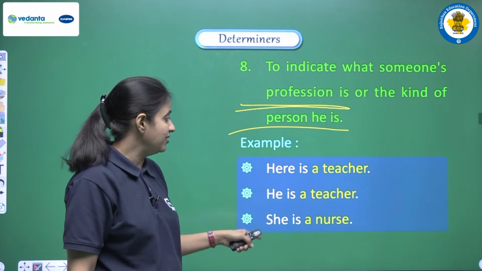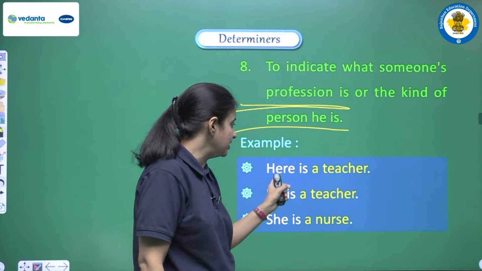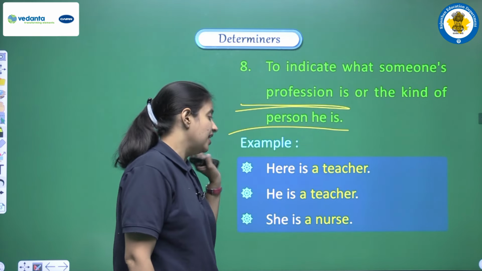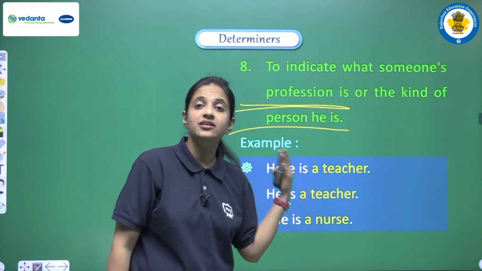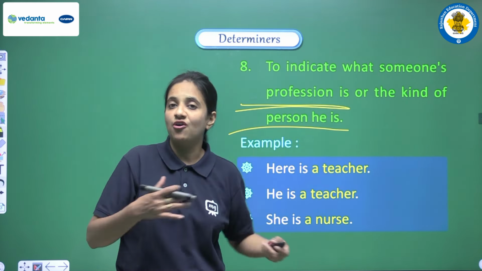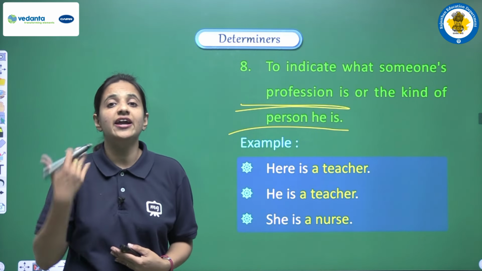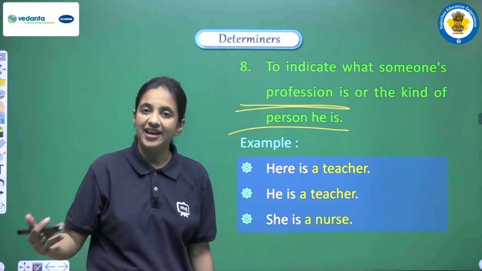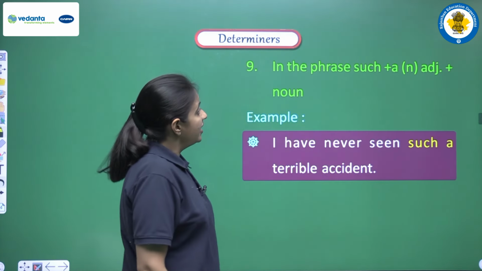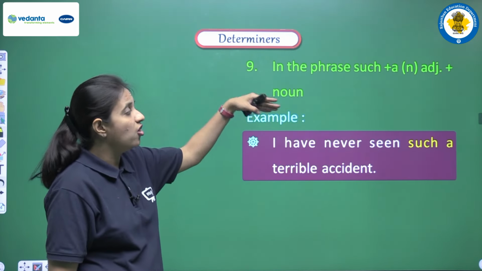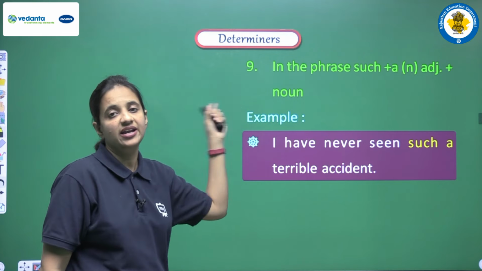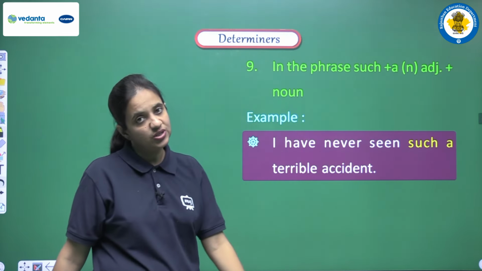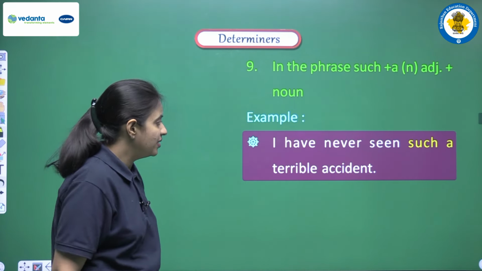Some examples we are having here, like I am saying he is a teacher, and yes, I can say she is a nurse. So if we are talking about someone's profession, or what kind of person he or she is, at that time we can use a or an. Next, in the phrase such a or an, adjective plus noun, again this is the structure that we are having here. So in this structure also we can use a or an, like we are having the example, I have never seen such a terrible accident.